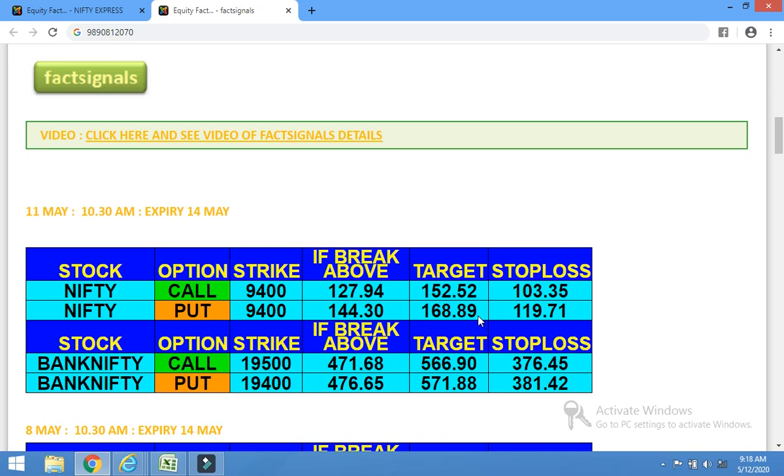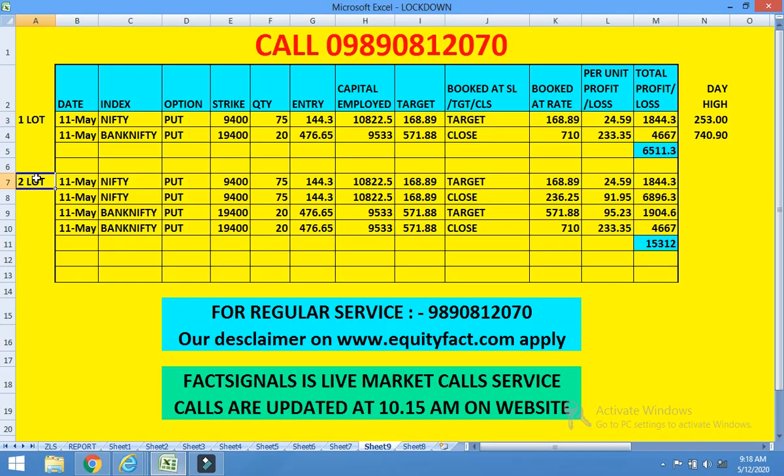If you are trading with one lot, book one on target and hold the other till 3:20 p.m. with the original stop loss. And the trader who is trading with two lots of Nifty and two lots of Bank Nifty will exit one lot on target and carry the other lot till 3:20 p.m. with the original stop loss.